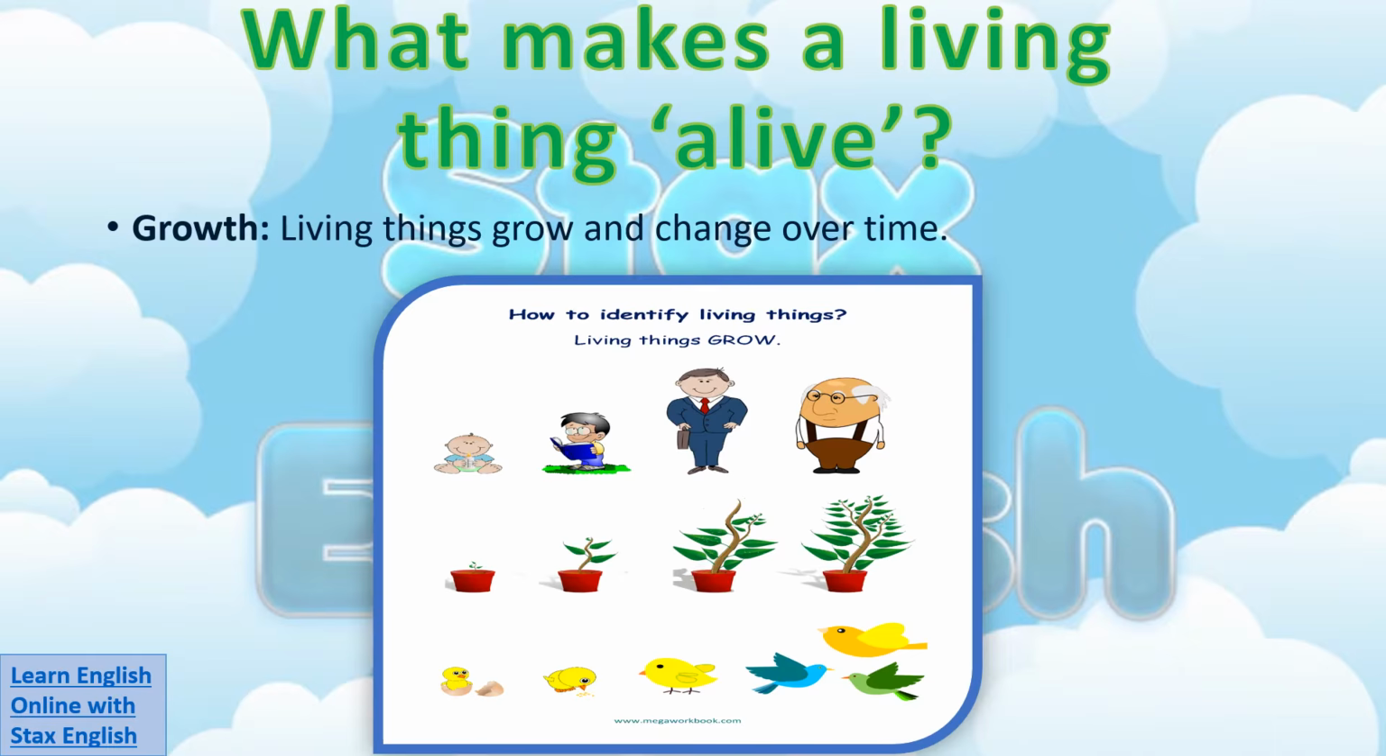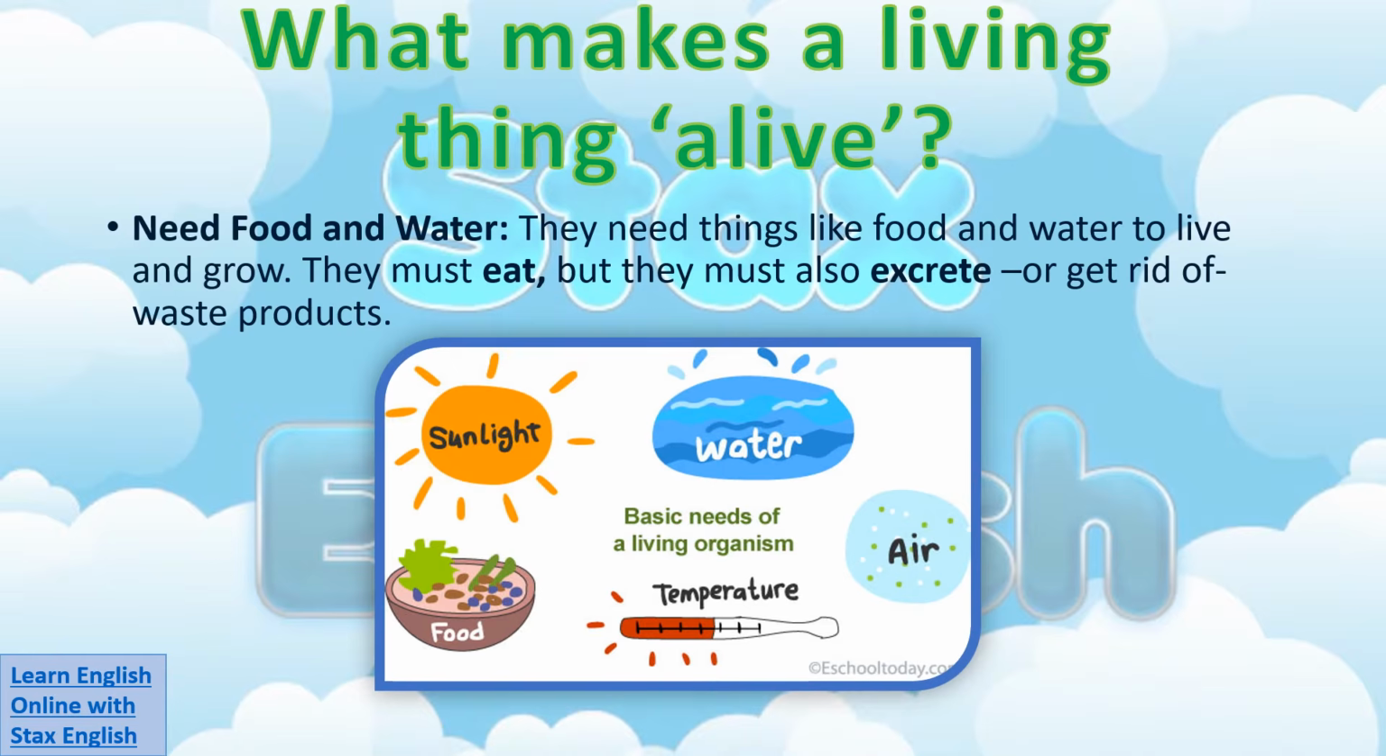A seed placed in a pot full of soil will grow into a sapling and then into a fully grown plant. The egg that hatches contains a baby bird. As the bird eats food, it will grow and grow, finally becoming a flying adult bird. But how do living things grow? Well, first of all, they need food and water. They need things like food and water to live and grow.